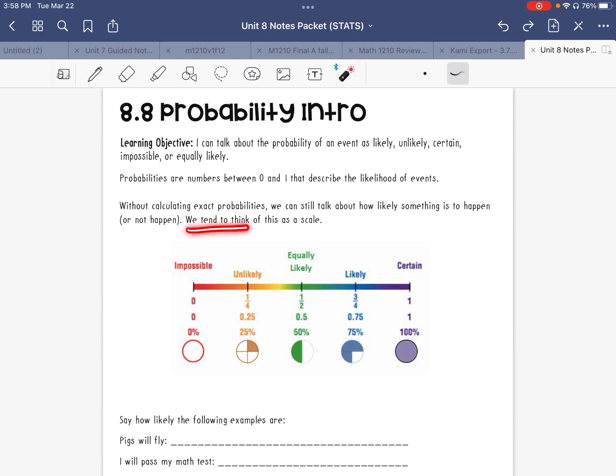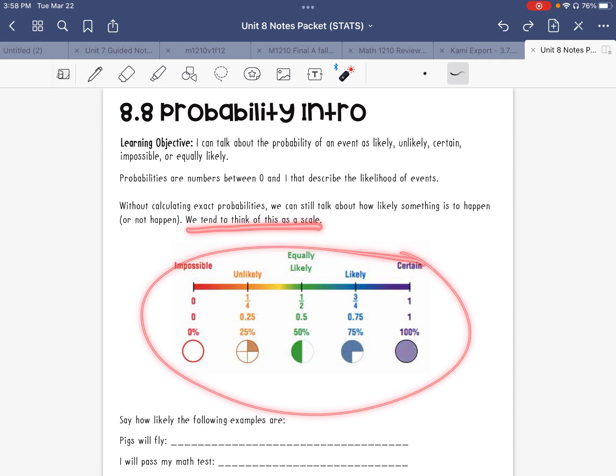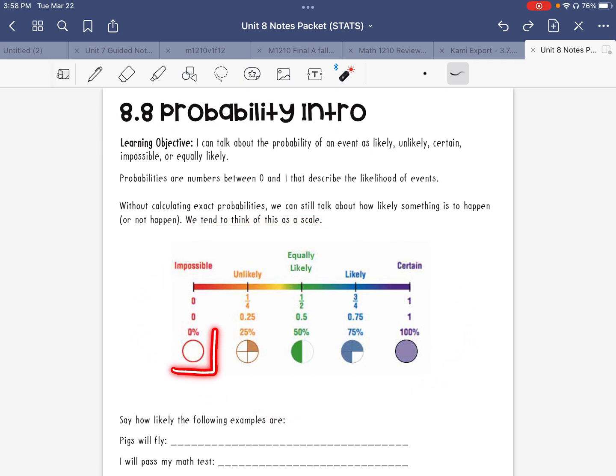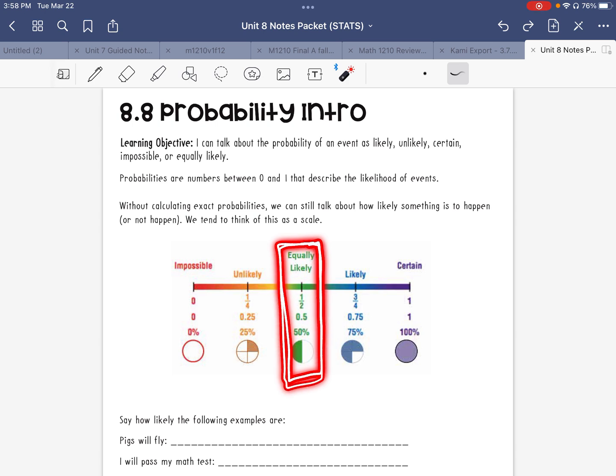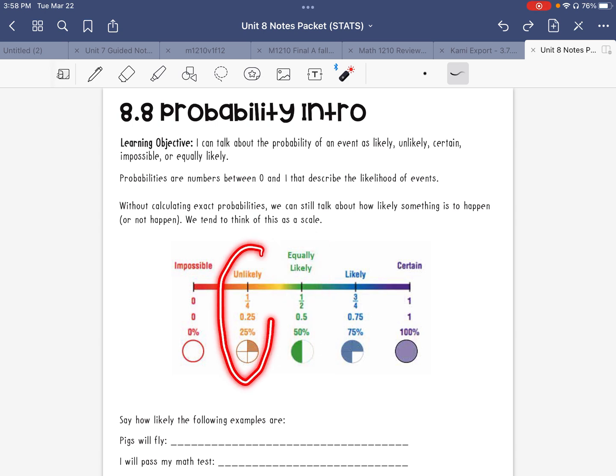Okay? So we tend to think of this as a scale, looking something like this. If there is 0 chance of something happening, we would call it impossible. If there's 100% chance of something happening, we can call it certain. And then there's all the stuff in the middle. A 50-50 chance, we would say, is equally likely. It might go one way or the other. Now, if it's somewhere in between those impossible and equally likely, we call it unlikely. If it's somewhere between equally likely and certain, we call it likely.